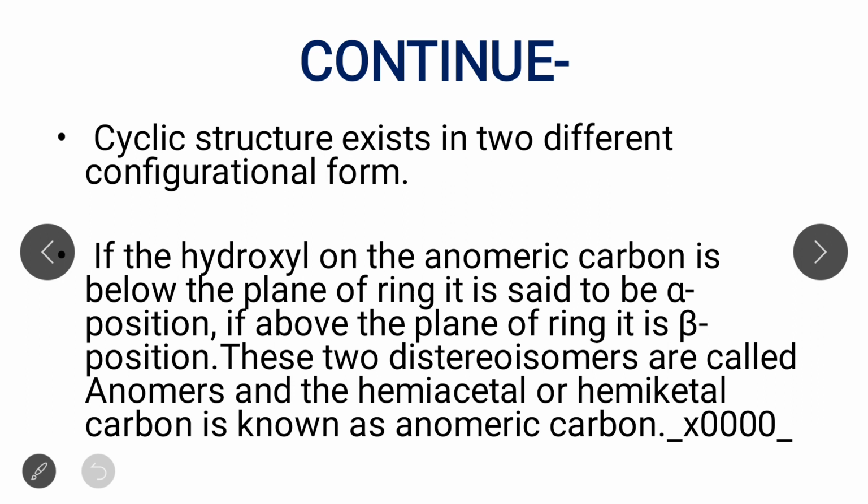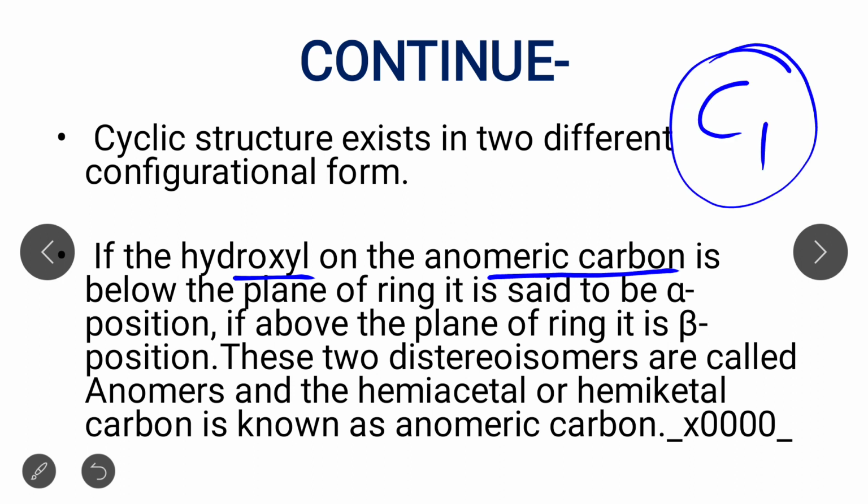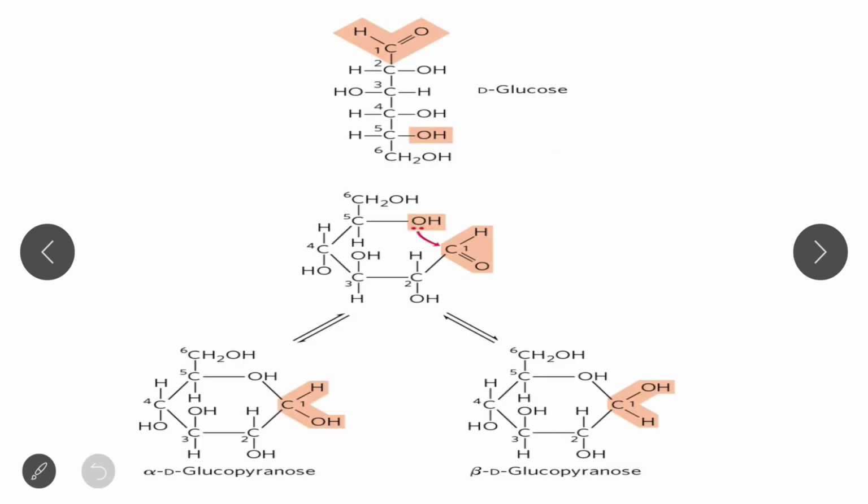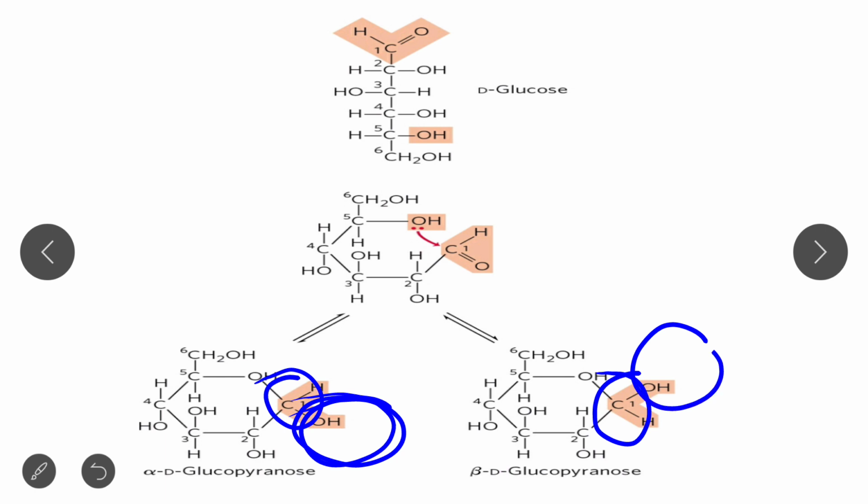As I already discussed about the anomer, if the hydroxyl group on the anomeric carbon, that is C1 carbon, is below the plane of the ring, then it is said to be the alpha position. See, this is the hydroxyl group below the plane of the ring. C1 carbon is the anomeric carbon. If the hydroxyl group is present above the plane, above the ring, then this will form the beta anomer. That is beta D glucopyranose and alpha D glucopyranose. So anomers are nothing but alpha and beta.